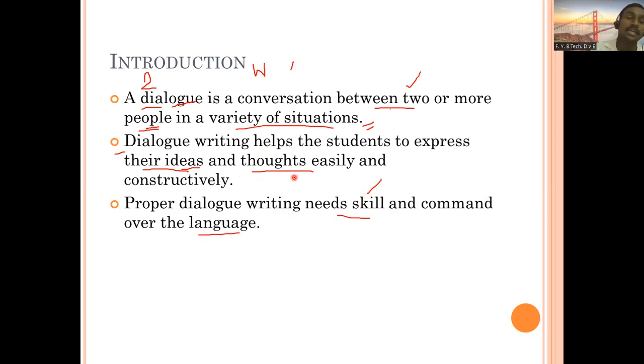So this is also a skill. Dialogue writing is also a skill. And if you practice this dialogue writing, you can get better at dialogue writing as well as at expressing yourselves. You are able to express your thoughts and ideas with your friends.